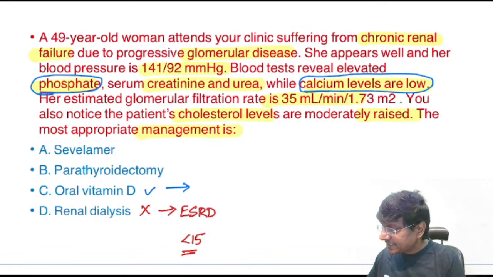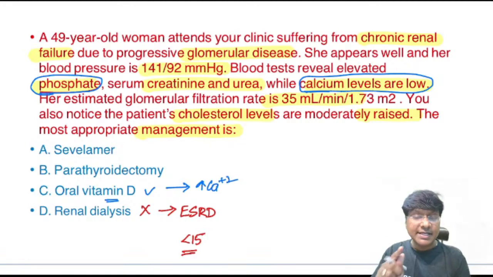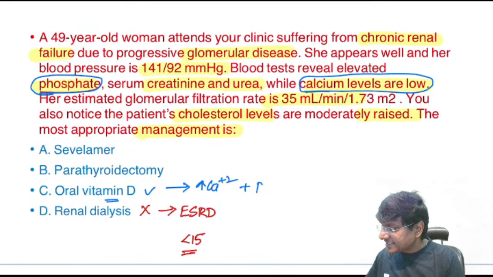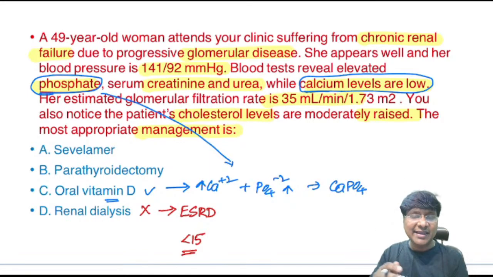If you give oral vitamin D, yes, that will increase the calcium. But you know what this increased calcium will do? This increased calcium will combine with this increased phosphate, and that will form calcium phosphate precipitate. So again, your ionic calcium levels reduce. So what is your primary thing to do first?